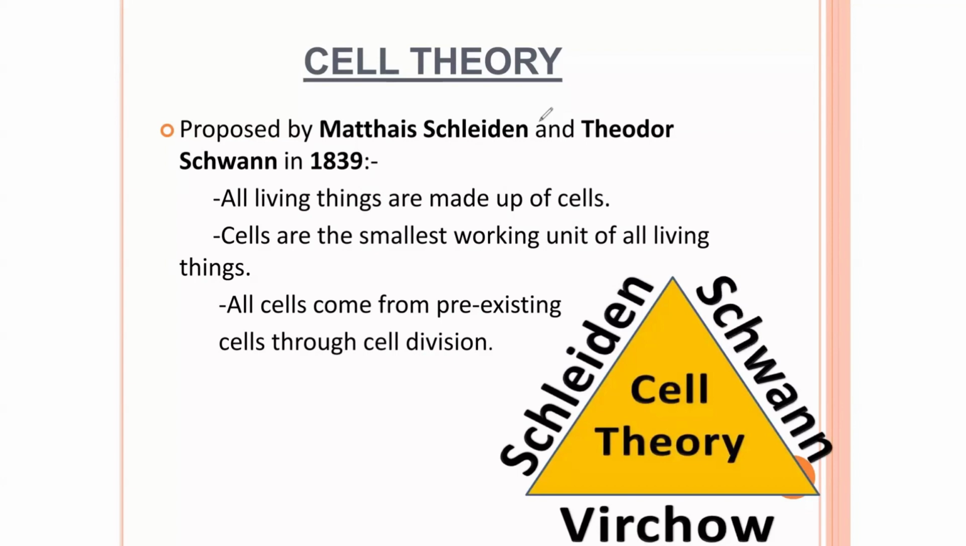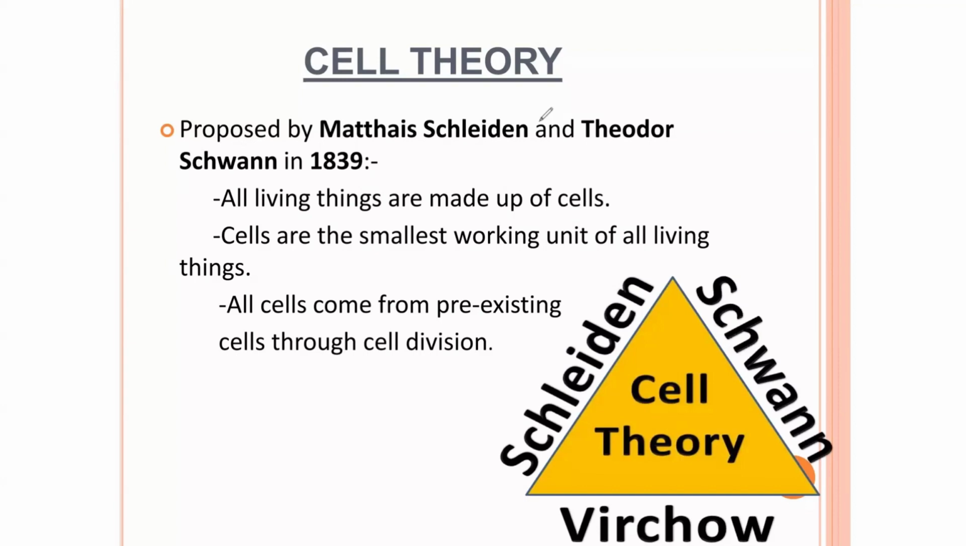And second, cells are the smallest working unit of all living things. They are the working unit. When we say they are the working unit, it's like in the university. What makes a university functional? What makes a university function is the department. If there is no department, there will be no faculty. And if there is no faculty, then there is no university. So therefore, the working unit of living organisms is a cell. It's like if there is no department, there is no university. And if there is no cell, there is no life.